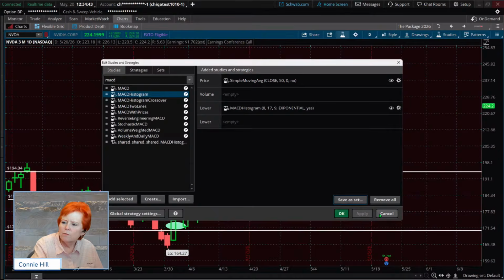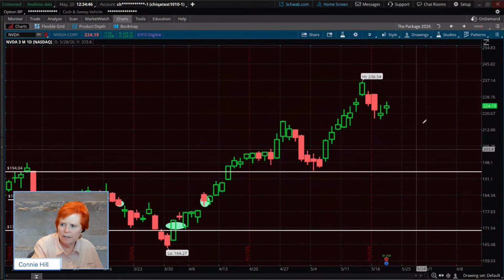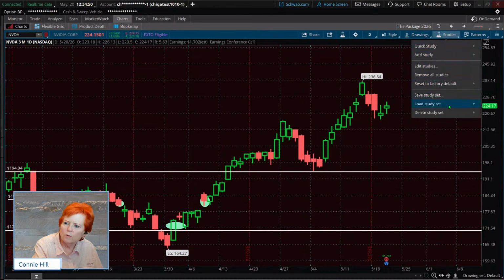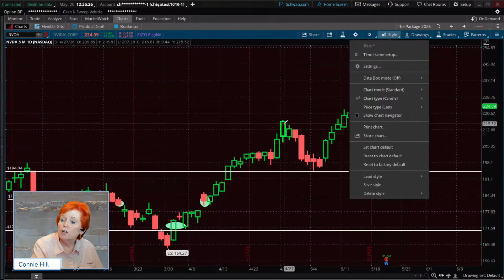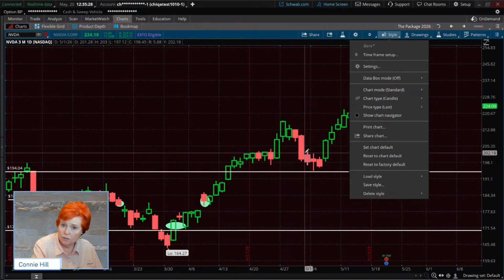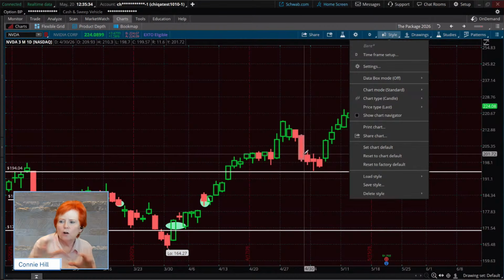Okay. And then when you want to call on it, again, you can come up here to your studies and you can say load study set. Now I didn't save it, right? It keeps the type of chart you have. So in this case, candles. If it were really a line chart and you saved it as a study set, it would save it as a line chart with all of those other elements with it.